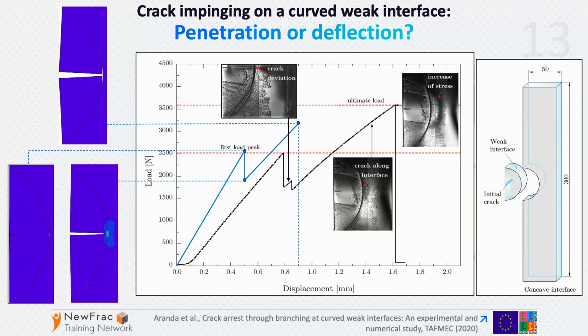And once it achieves the maximum second peak load, this interface crack kinks towards the other part of the specimen and unstably breaks the specimen.